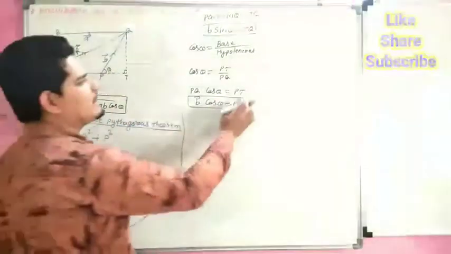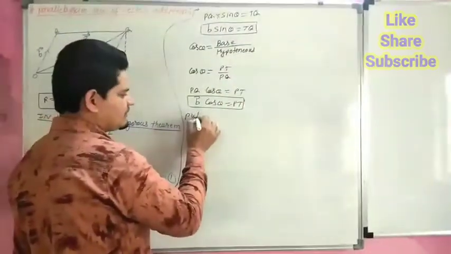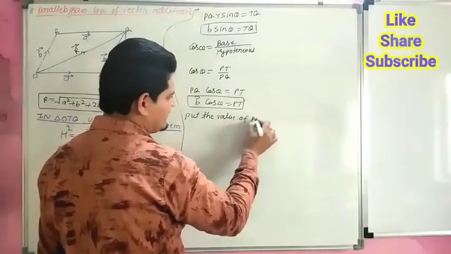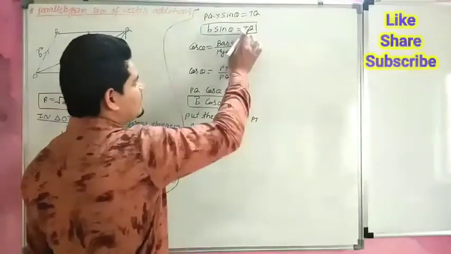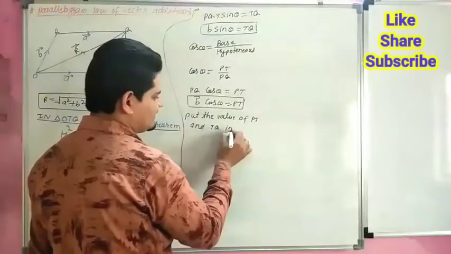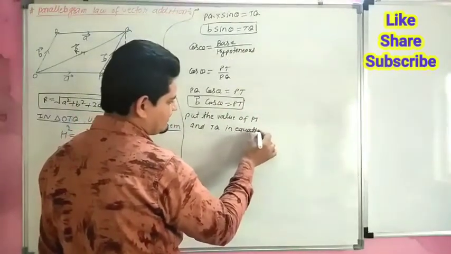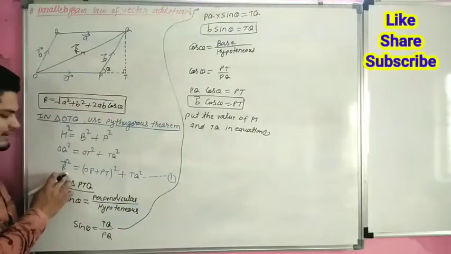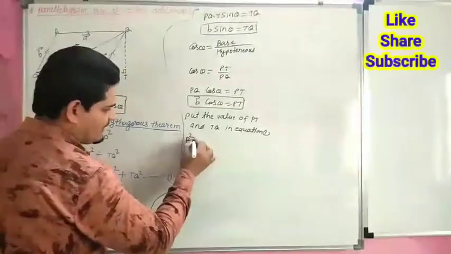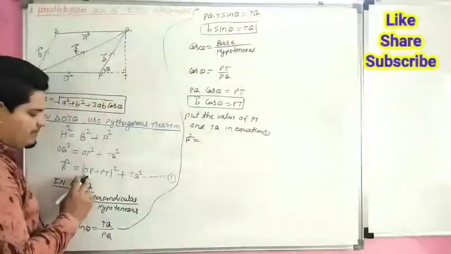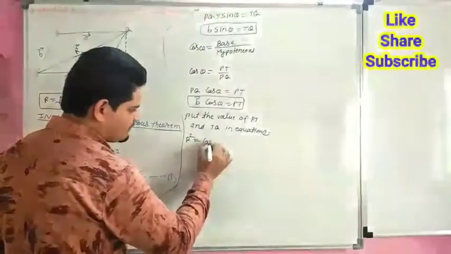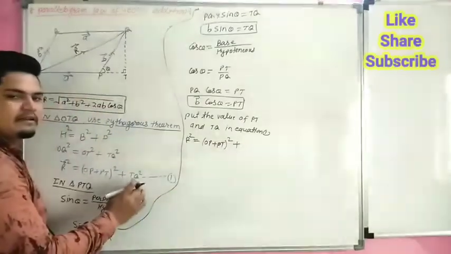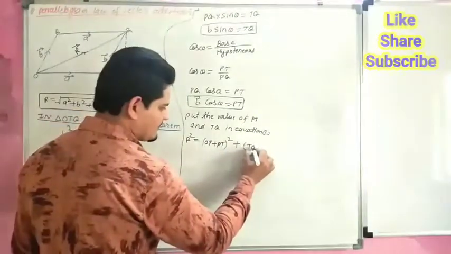So put the value of PT and TQ in equation first. And we know what equation first is: resultant vector R equal to (OP plus PT) whole square plus TQ whole square.